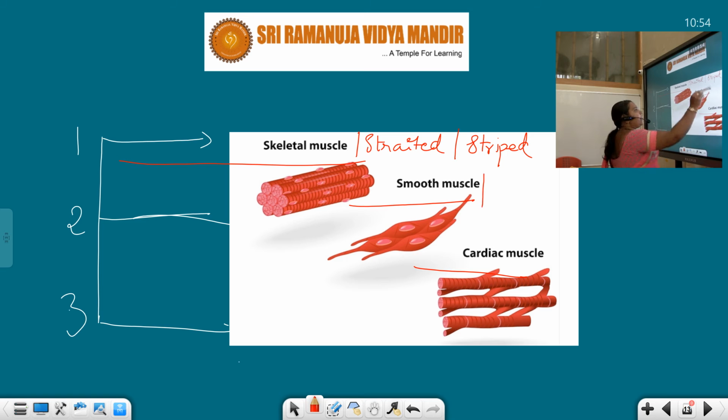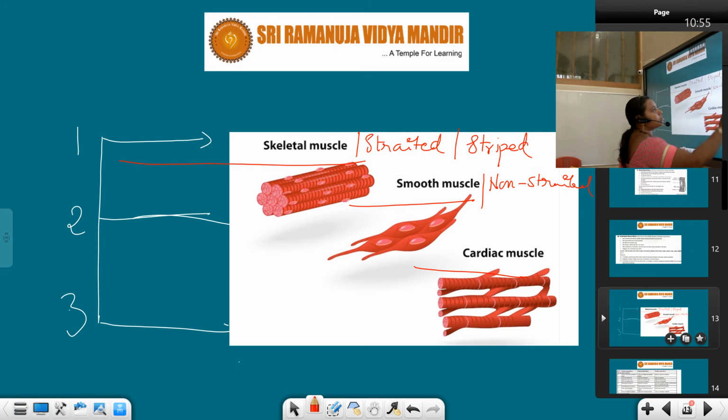The other name of smooth muscle is non-striated muscles. So basing on the structure and the functions performed by the particular muscle tissues, muscle tissues are of 3 types: striated muscles, smooth muscles and cardiac muscles. So let us discuss those.